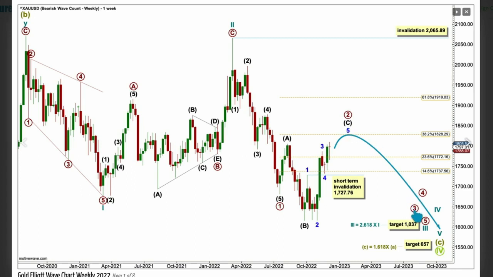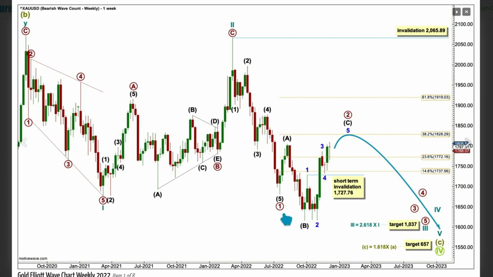It expects a third wave down at primary degree within a third wave at cycle degree. The target for cycle 3 is for it to reach 2.618 times the length of cycle 1, at 1037. That's the Fibonacci ratio I'm using for this target because cycle 2 was so very deep in relation to 1. So the starting point of 3 is a lot higher, so a longer target. If that makes sense, that should make sense.